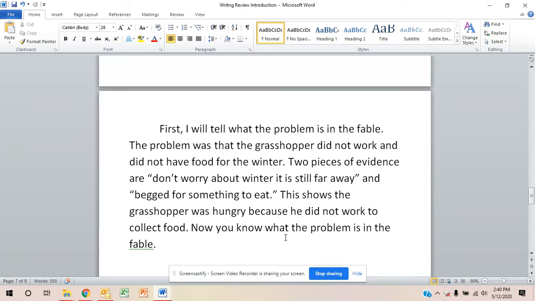So this is my B1. I used RACES for all of it, every part, and then I underlined in my text and labeled my evidence so that I knew where I got it from.